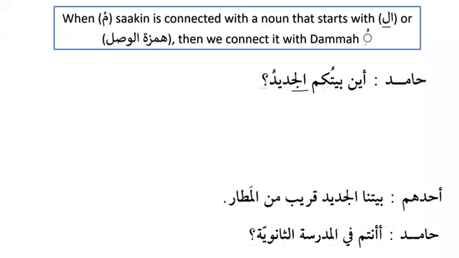How do we connect it? We connect it with damma. So it will be Aina baytukumul jadidu. So you can see over here that we have to put damma and not kasra. This rule is only for meem sakin, not for any other letters. So what happened over here? It was baytukum, and when you connect it, you say baytukumul jadidu. That's number one.